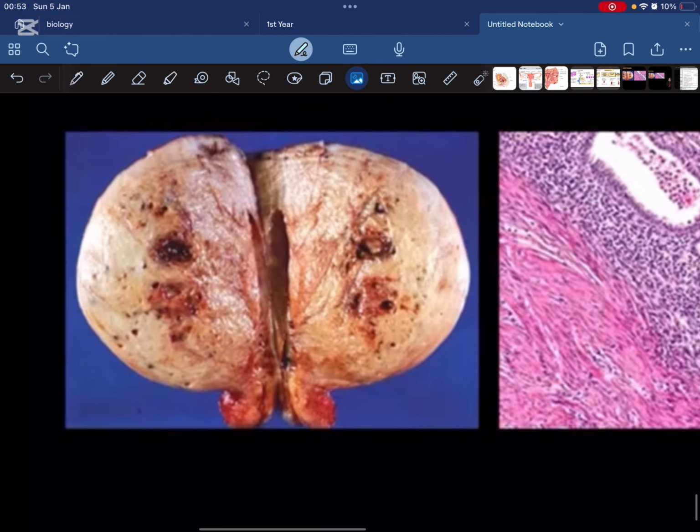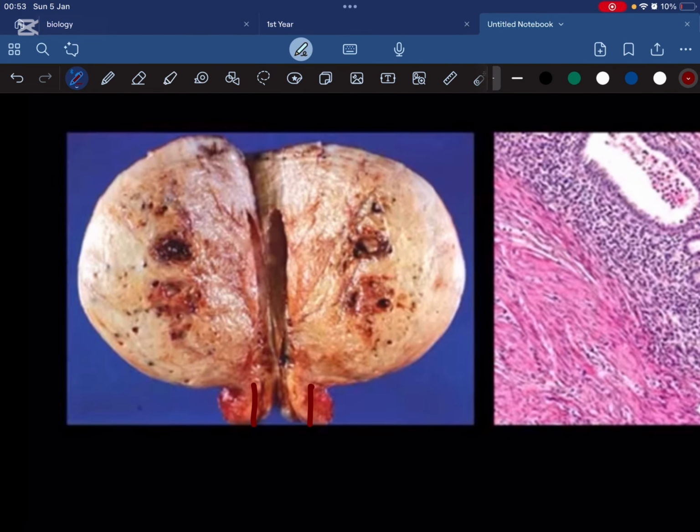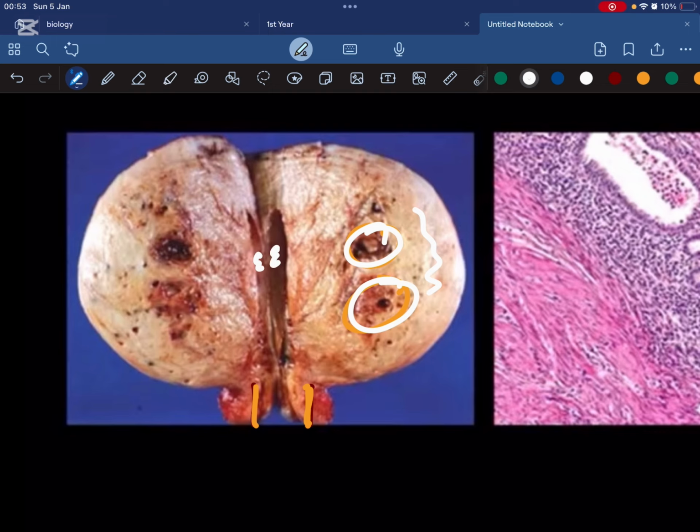Now as you can see, this is the cervix. These are the endometrial tissue. These endometrial tissue are present within the myometrium. This is the endometrial cavity. So this is present in the muscle of the uterus. If this is present in the muscle of the uterus, you can see that the uterus is very enlarged.